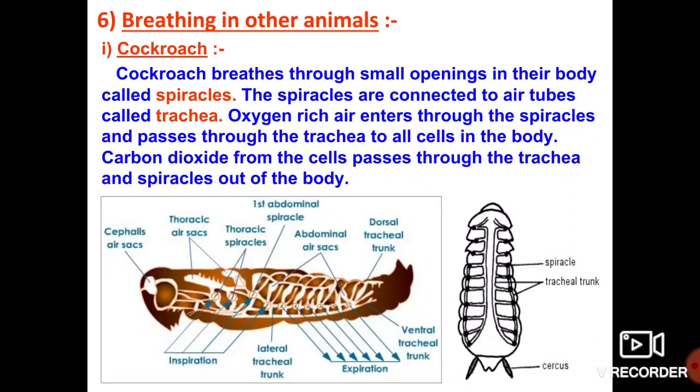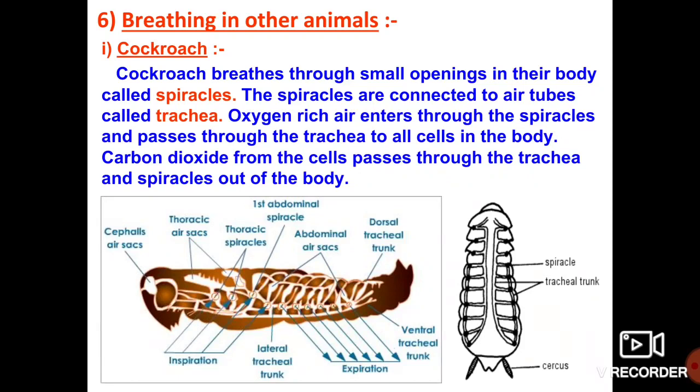Okay, so what does the trachea do? What is the main function of the trachea? Yes, the trachea plays a major role in passing the oxygen rich air to all the cells in the entire body of the cockroach. Then how does the exchange of carbon dioxide take place?